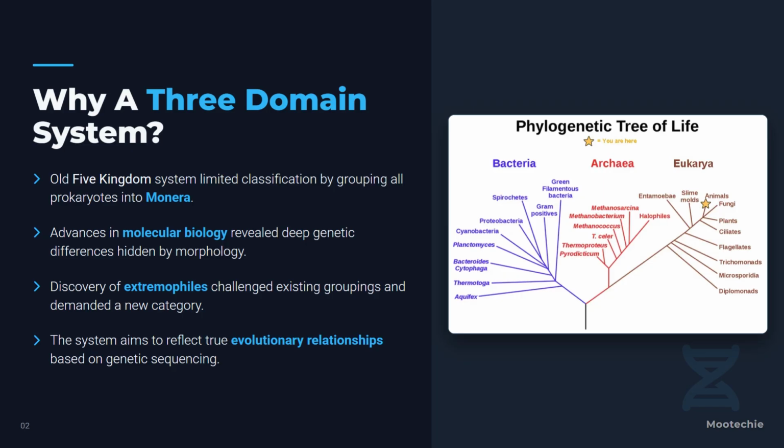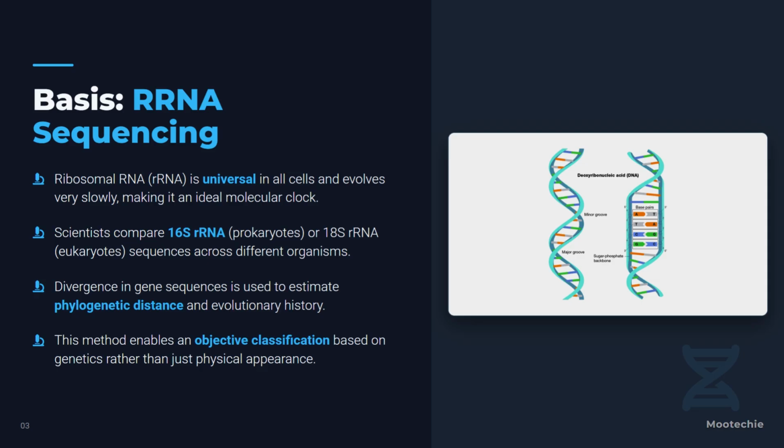This tree visually represents Woese's revolutionary idea. It shows archaea as a separate major branch, distinct from bacteria and more closely aligned with the lineage that led to us, the eukarya. The basis for this new tree was rRNA sequencing.